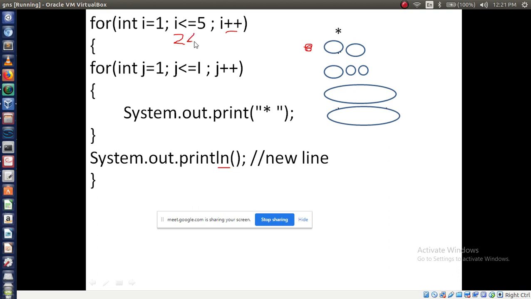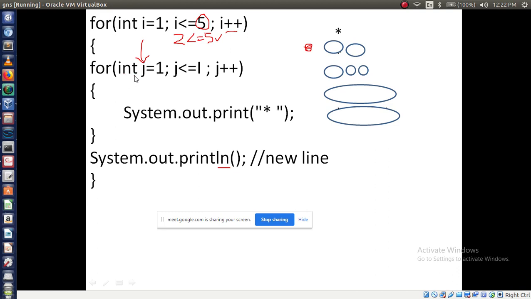Now 2 less than or equal to 5. Why have I taken 5 here? Can anyone tell me why I have taken 5? Because we have how many rows? 5 rows, so that's why I have taken 5. That's it. Now check the condition. 2 less than or equal to 5. Condition is true. If condition is true, enter the next statement.